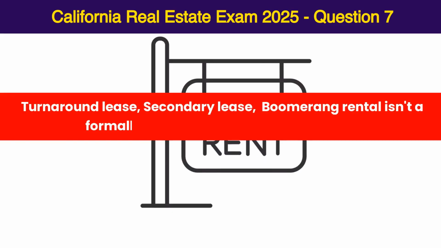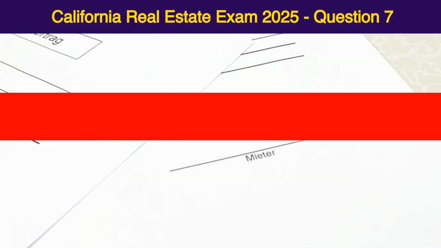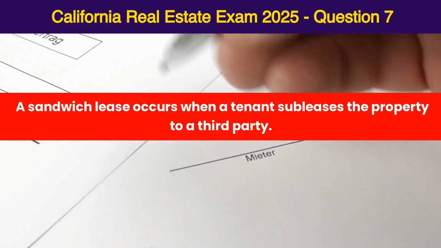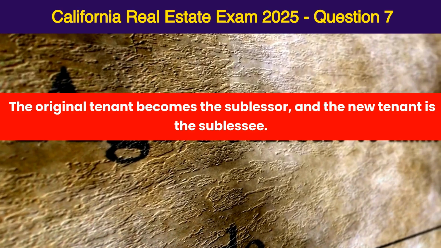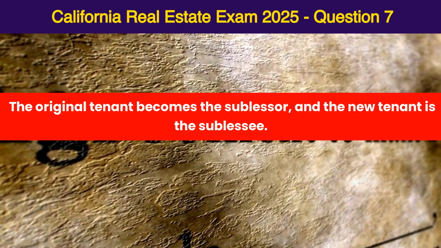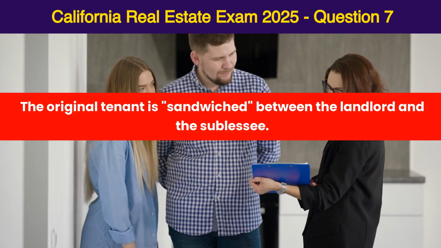Turnaround lease, secondary lease, and boomerang rental aren't formally defined legal terms in real estate. A sandwich lease occurs when a tenant subleases the property to a third party. The original tenant becomes the sublessor, and the new tenant is the sublessee. The original tenant is sandwiched between the landlord and the sublessee.